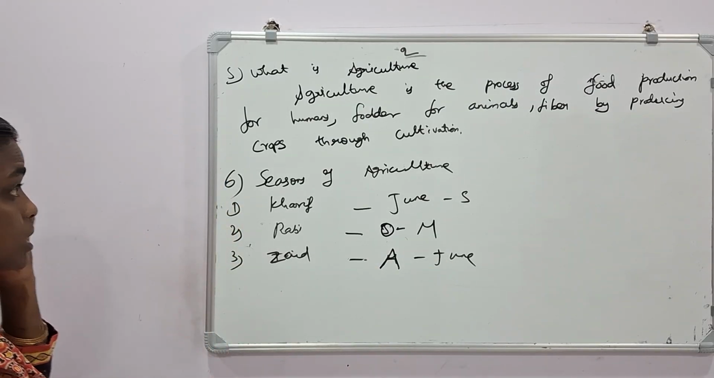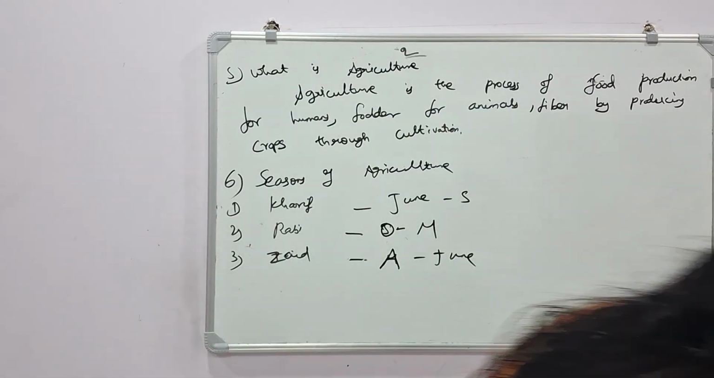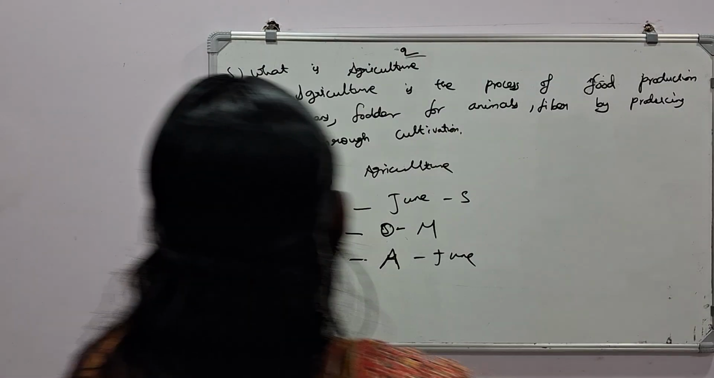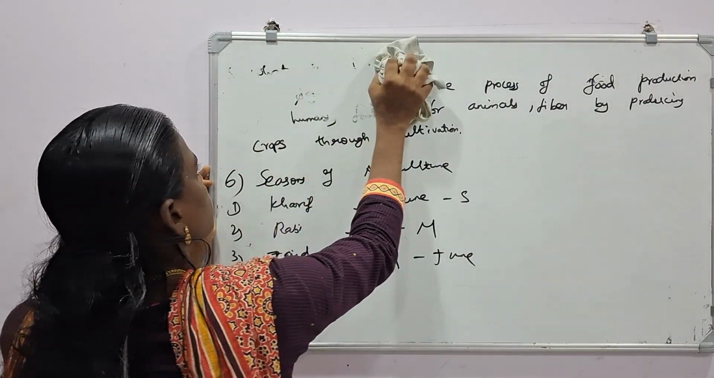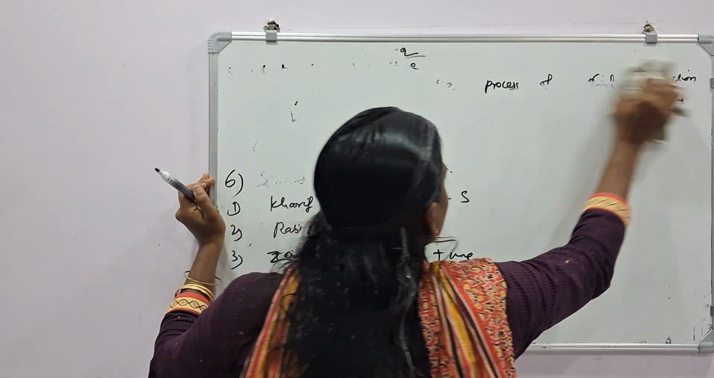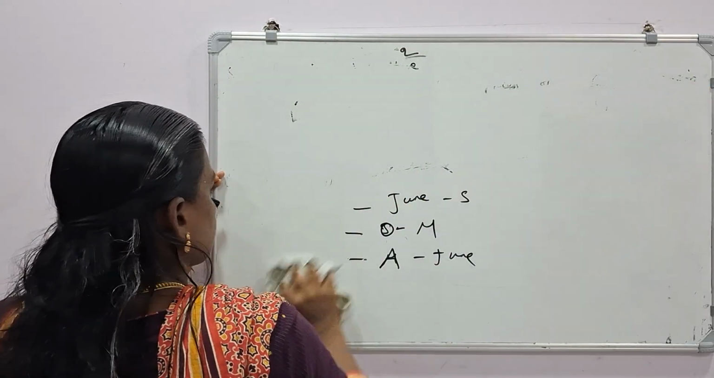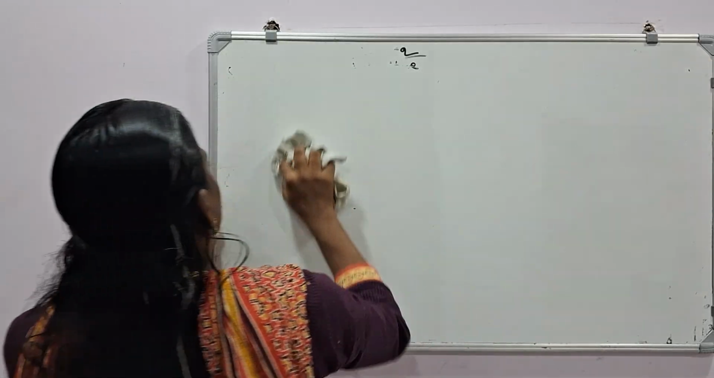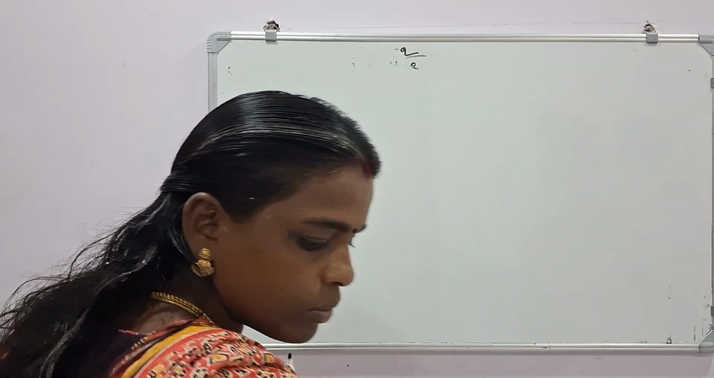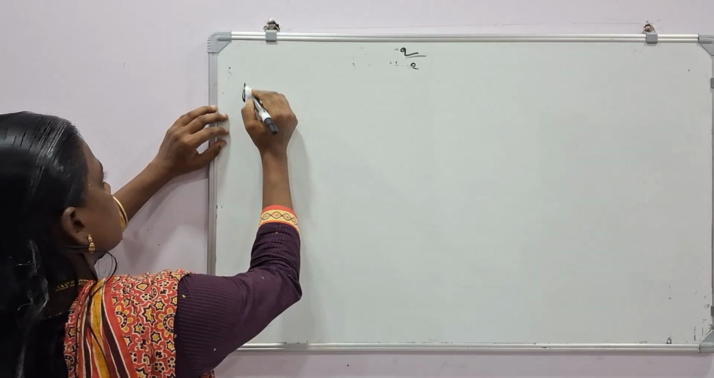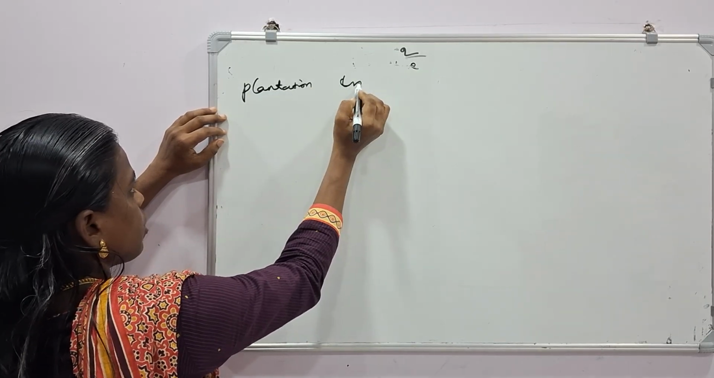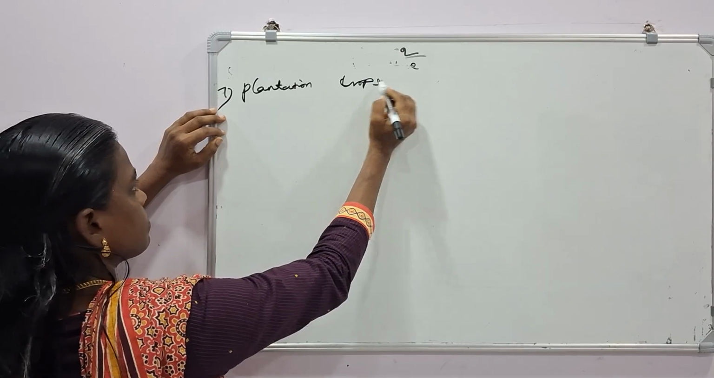Then the next question, the seventh one: plantation crops of India. This is the seventh question.